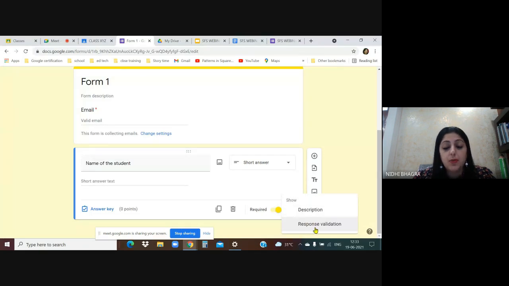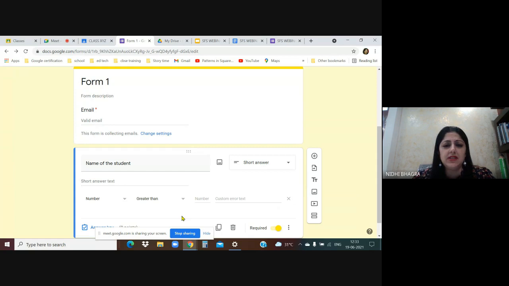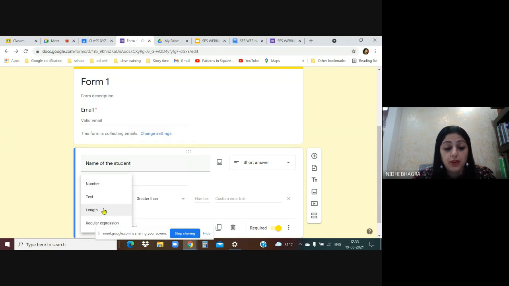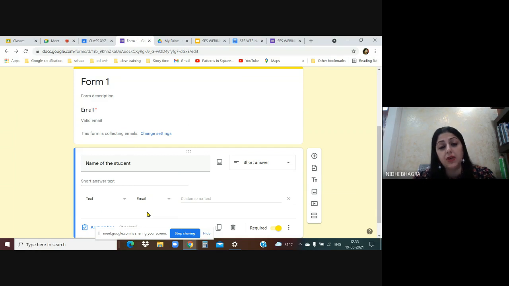Then the next is response validation. Response validation is basically setting rules for your respondents to submit the form. Rules can be something like, when filling a number, it should be greater than or less than a certain number. Or if you are collecting their email ID, the text must contain an email. If the email is not properly formatted, or they write their phone number in place of email, it will show an error. You can also set the length of the character count, for example a 60-character limit.